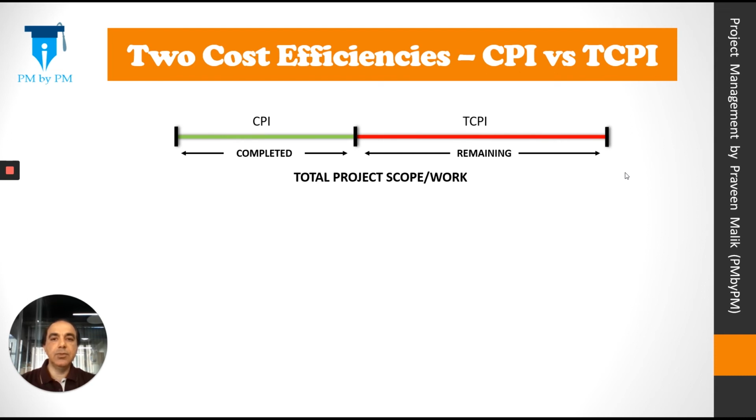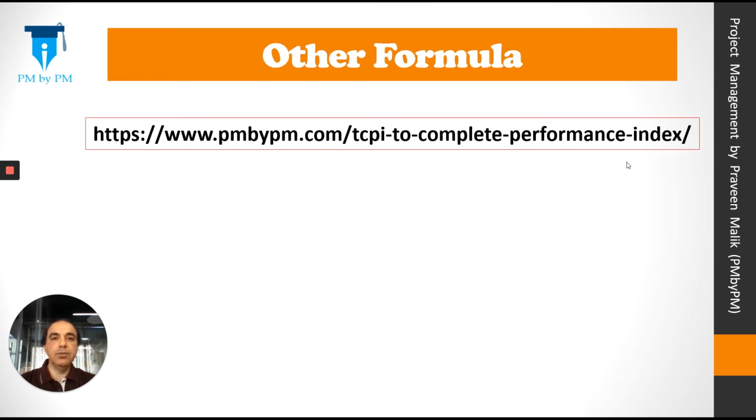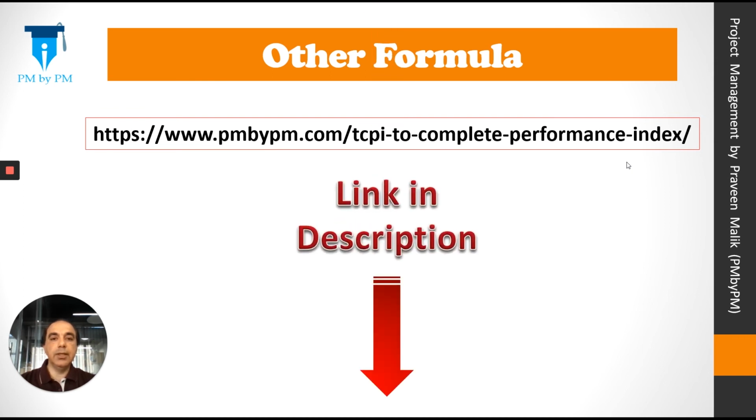Simply speaking, CPI is for the completed work while TCPI is for the remaining work. CPI is project's current cost efficiency. TCPI is project's future projected cost efficiency. CPI is actual cost efficiency of completed project work, whereas TCPI is cost efficiency of the remaining project work. CPI can be expressed as EV divided by AC, whereas TCPI formula is BAC minus EV divided by BAC minus AC. There is one more formula for TCPI. You can click on the link in the description below to understand the second formula for TCPI.